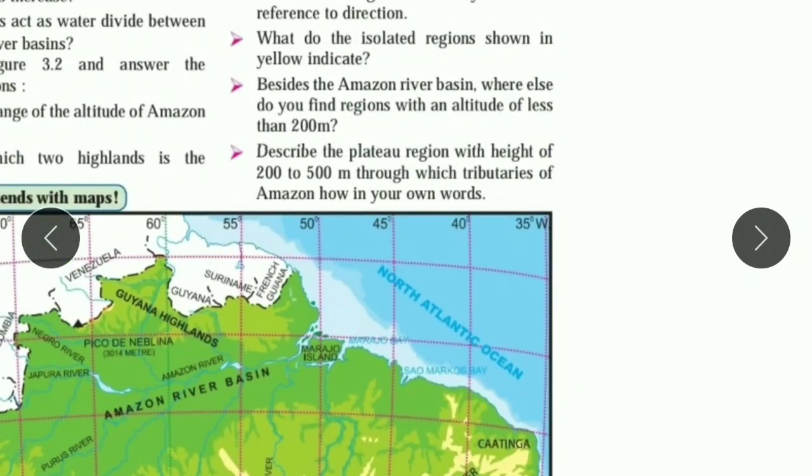The last question: describe the plateau region with an altitude of 200 to 500 meter, through which tributaries of the Amazon flow, in your own words.